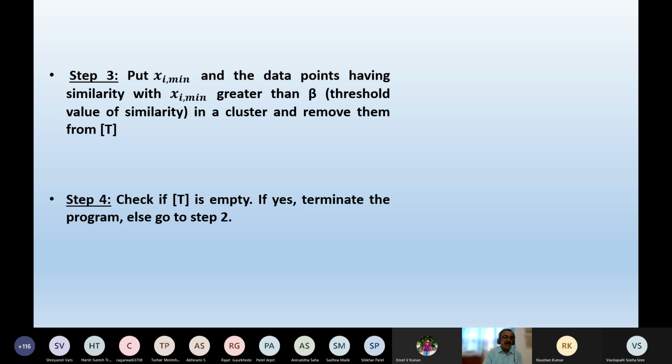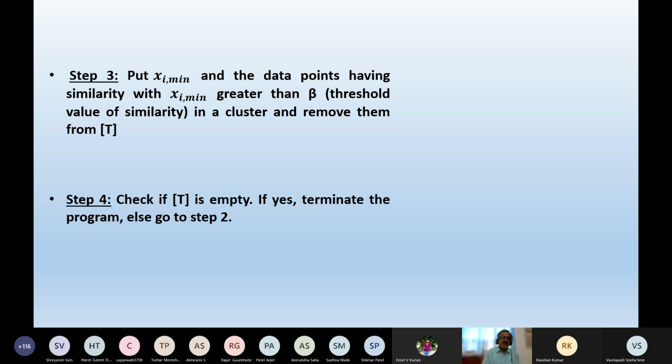The same thing I have written here. Step 3: put xi minimum and the data points having similarity with xi minimum, that is the cluster center, greater than beta. Beta is nothing but a threshold value of similarity.